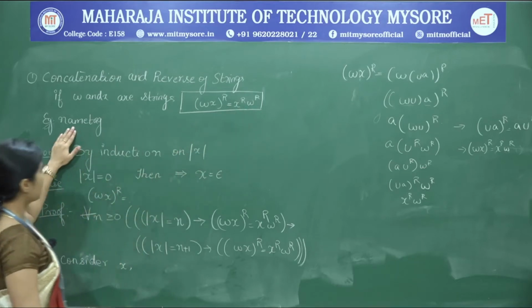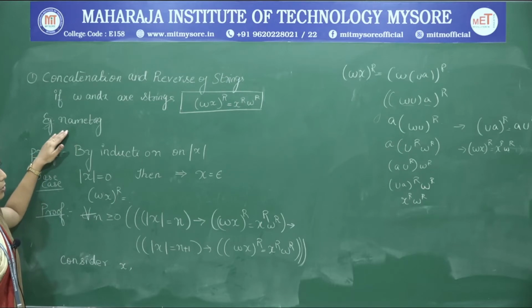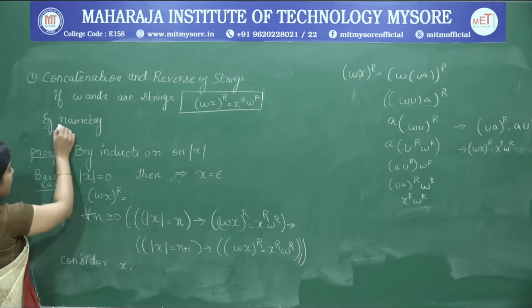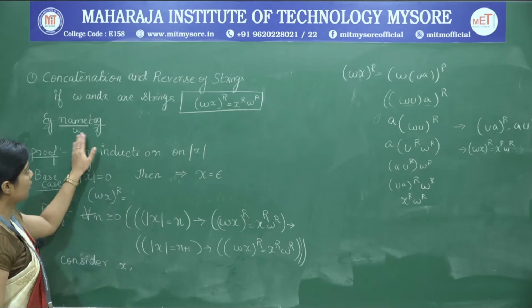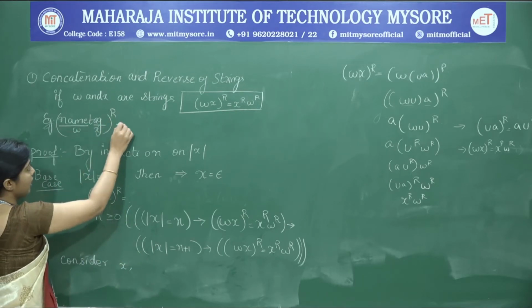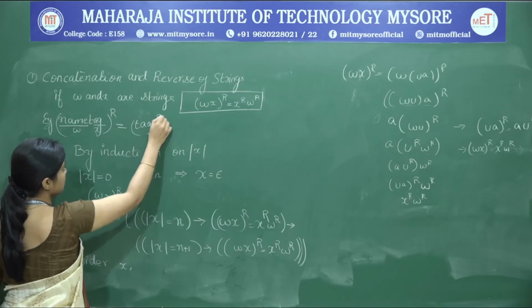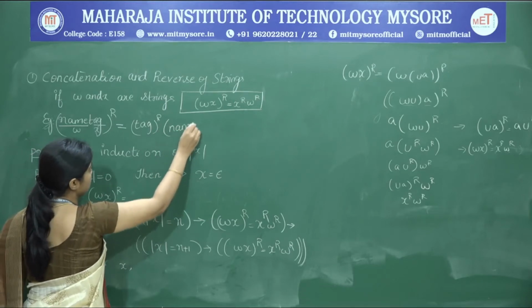So we will see this with an example and check whether it works or not, and then we will try to prove it by the identities that we know. Name tag is one word. This can be divided into W and X. So (WX) whole reverse, that is (nametag) whole reverse, is equal to tag reverse concatenated with name reverse.